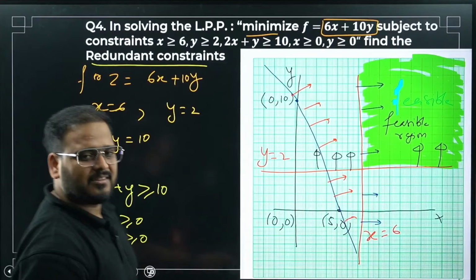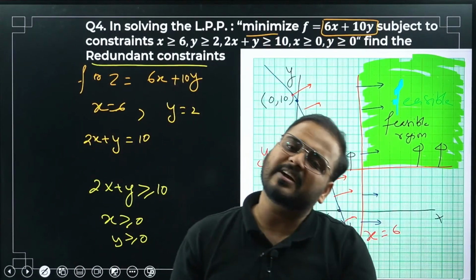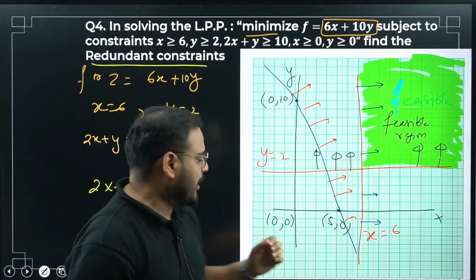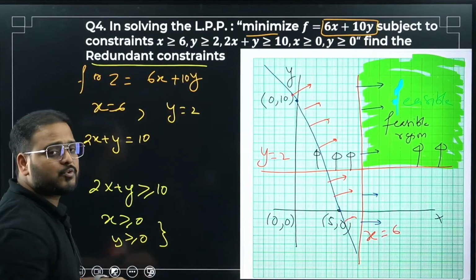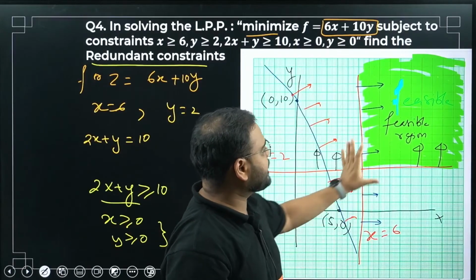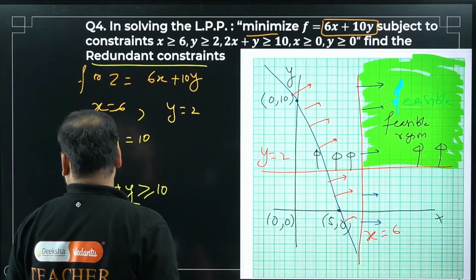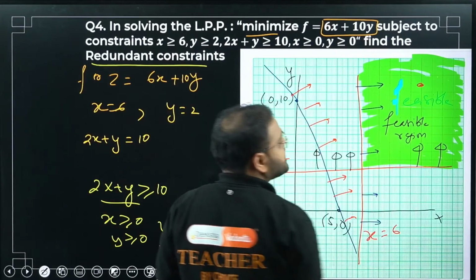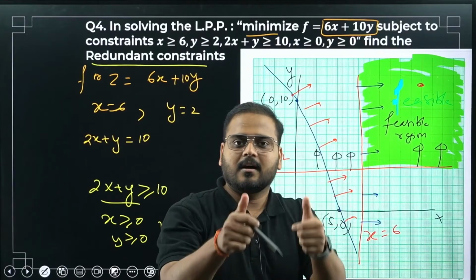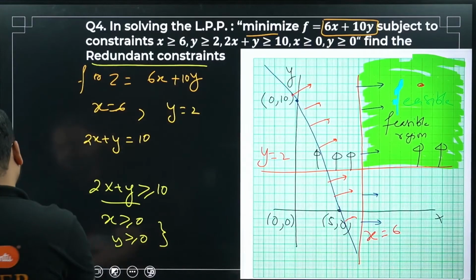I don't need that. Once I say y greater than 2, it means already greater than 0, right? If I say x greater than 6, it means it's already greater than 0, right? So I don't need these two also. Even this I also don't need. You can see in the graph. Any point you consider in this feasible region will automatically satisfy these equations. Correct? Agreed? Okay.